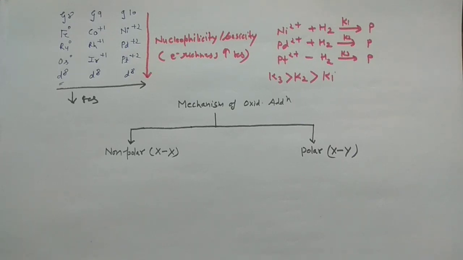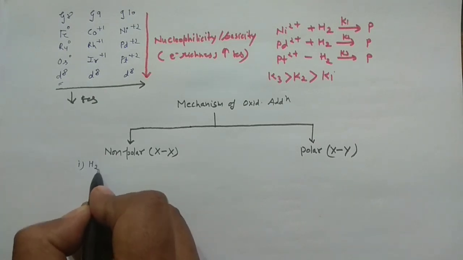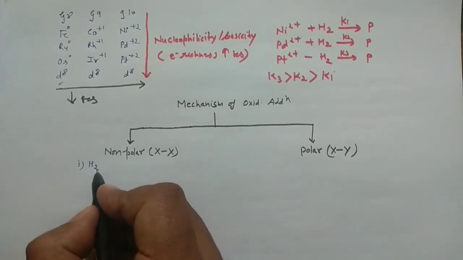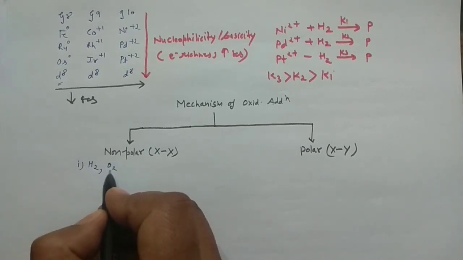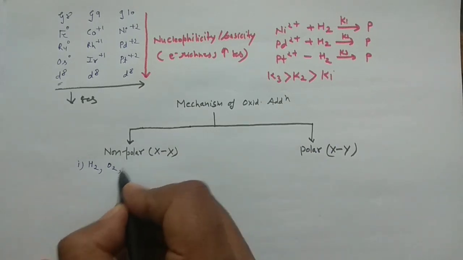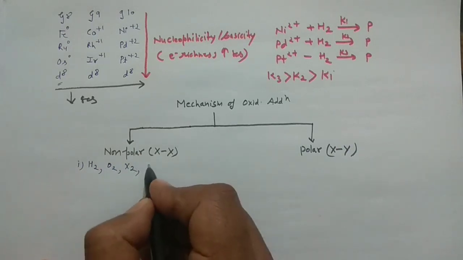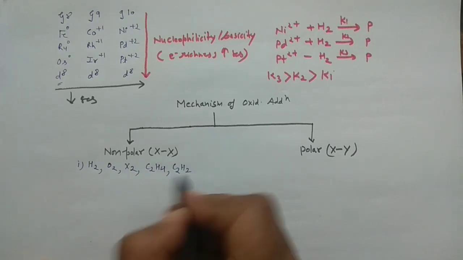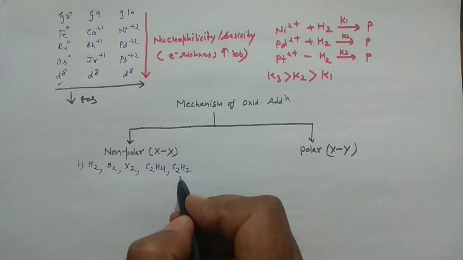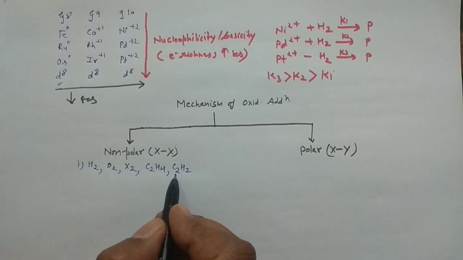So in case of the non-polar molecules, you may have different kinds of structures. Like you may have your X2, like H2, okay. You may have your O2. Vaska's complex is known to bind with H2, O2, HCl, etc. And you may have your halogens, chlorine, bromine, and iodine. Then you may have your C2H4, say ethylene, and C2H2, that is acetylene. Actually, these are non-polar, but in certain cases you may have a partially polar bond also.